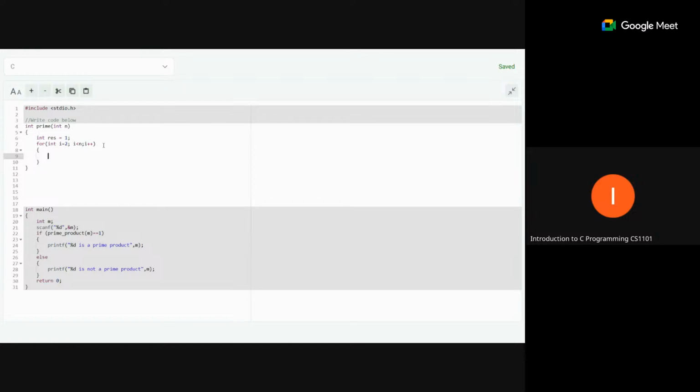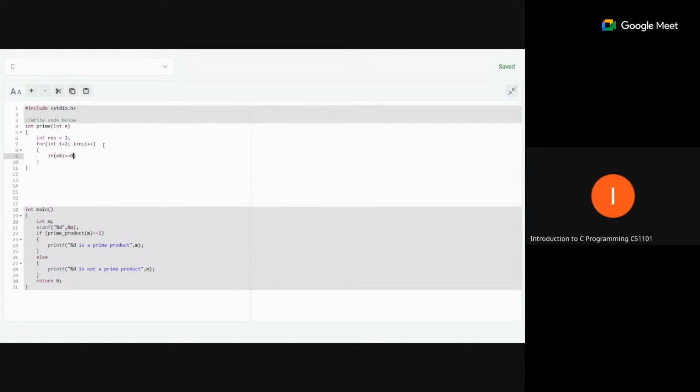So if our n is divisible by this i, we can write the modulo operator here: n percent i equal to 0. What we are doing is dividing n by i. This is a loop, so we get i equal to 2 first.